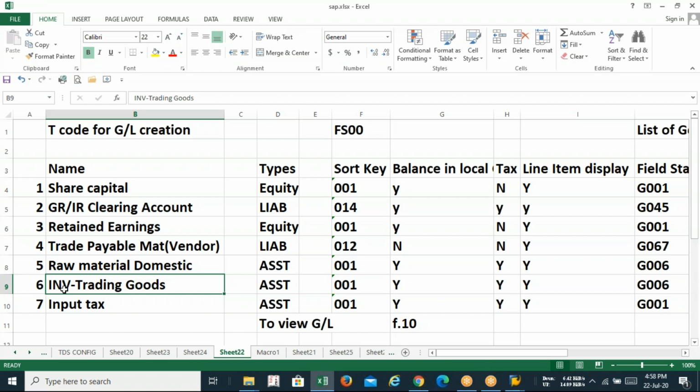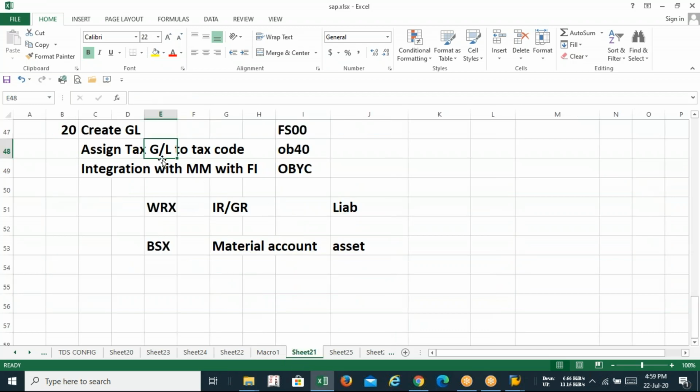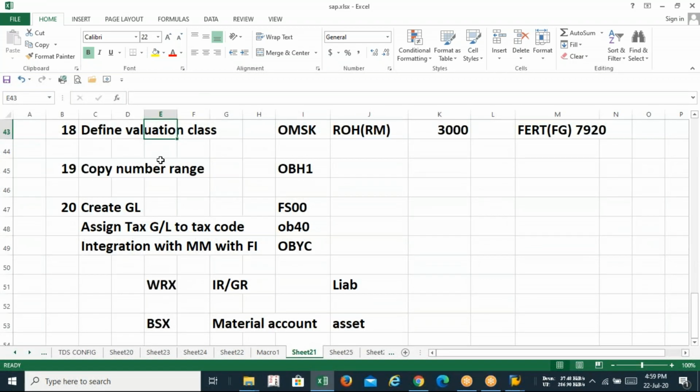So if you want to post the purchase journal in our system, the entry will be very simple: purchase account debit, input tax account debit to party. So every GL we should create so that my system will automatically post all such documents with the help of the T code. And the last part of the configuration, which is very vital, is called integration. So do you want to see this integration in this class or in the next class? If you feel exhausted, then we can see it next class, because before that we are not able to integrate FI with MM.